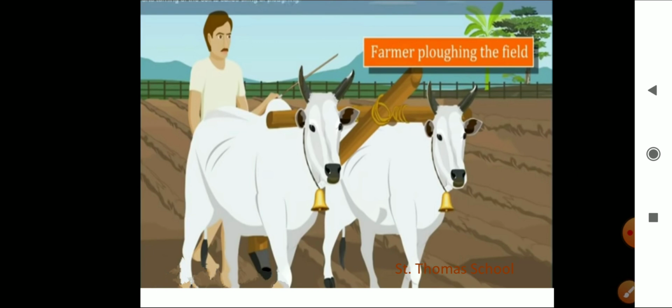Right? So the process of loosening and turning of the soil is called tilling or ploughing. You can see here how this farmer is loosening this soil with the help of these two cows, right? So here they are using this plough,